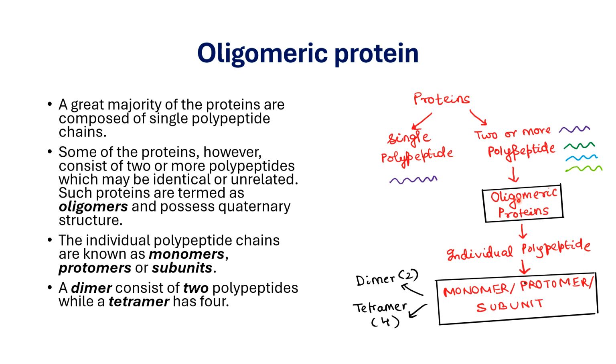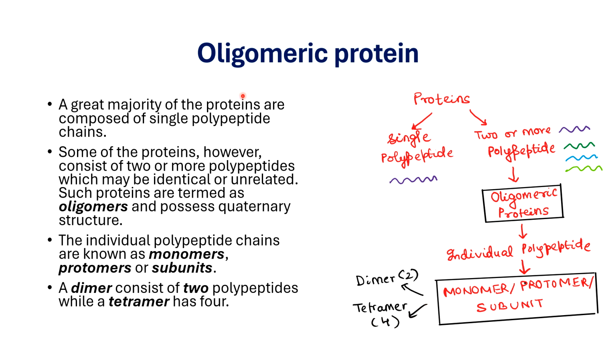In oligomeric proteins, the individual protein subunits are called either monomer or protomer or subunit. So, if we say a dimer protein, that means it has two subunits. If it is a tetramer type of protein, it has 4 subunits.